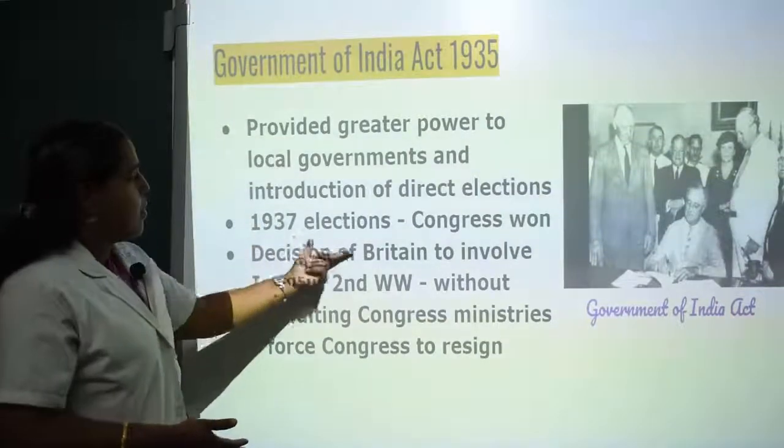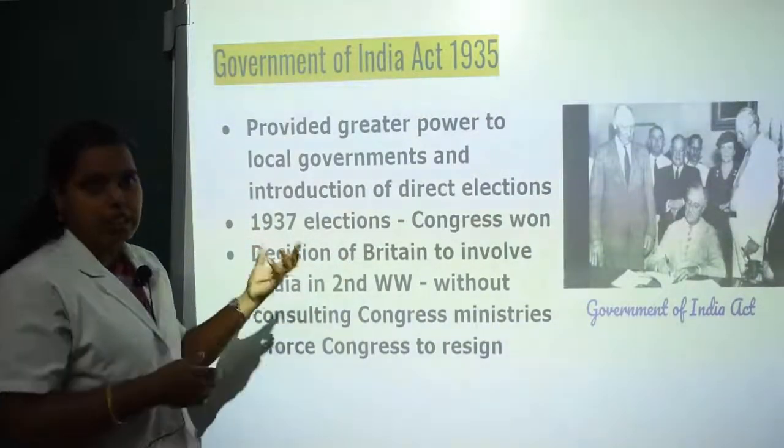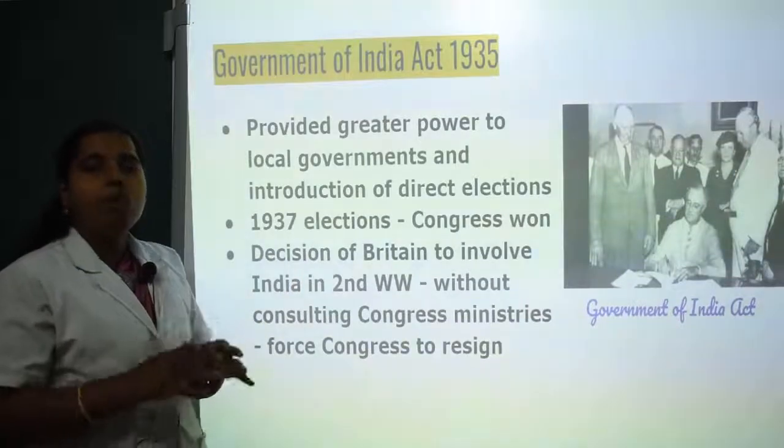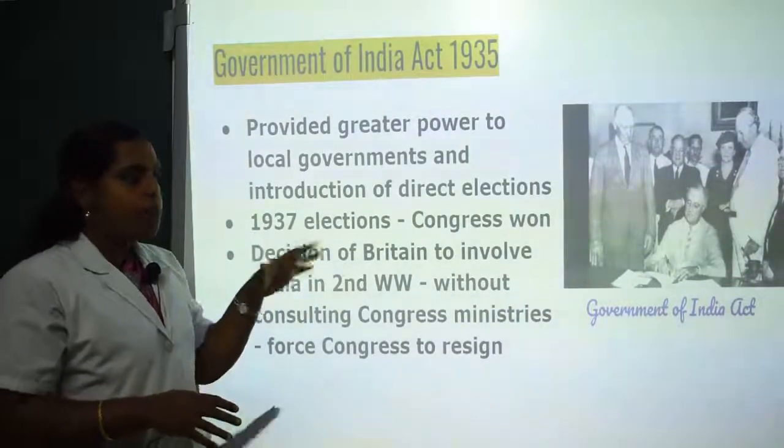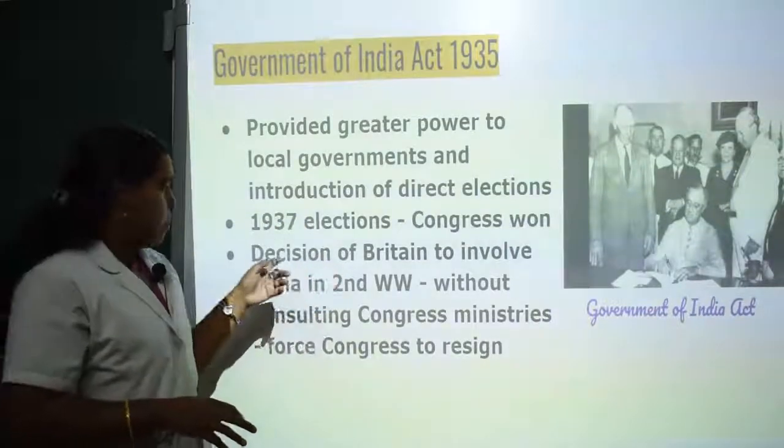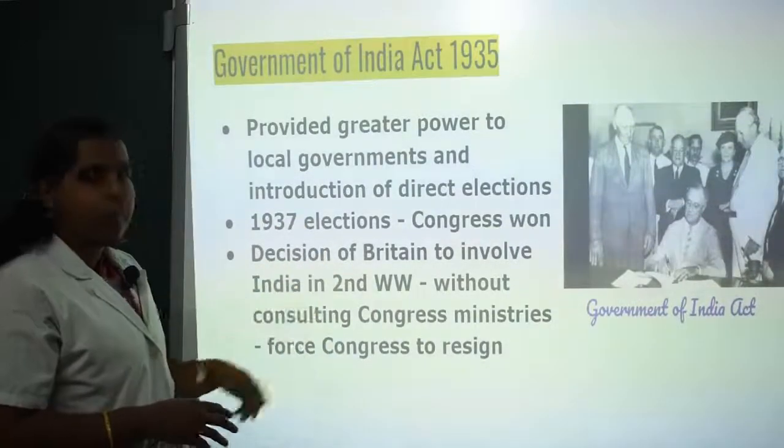Now in the 1937 elections, Congress won the decision. That is, they wanted to abolish diarchy and have Indians, a single ruling system, in the country. Then the decision of Britain to involve India in the Second World War.